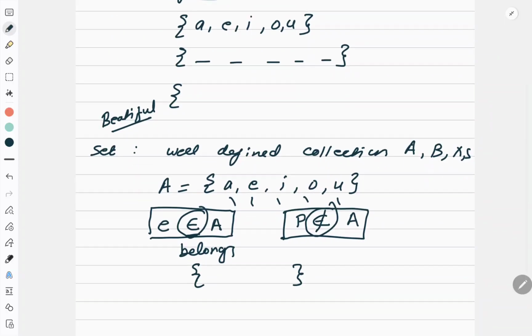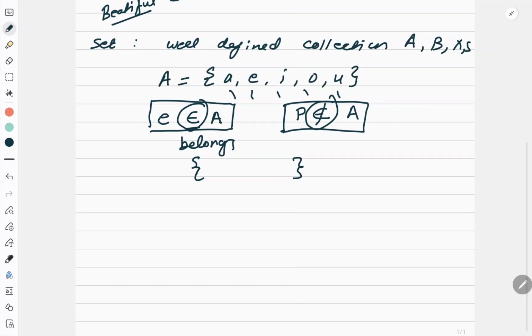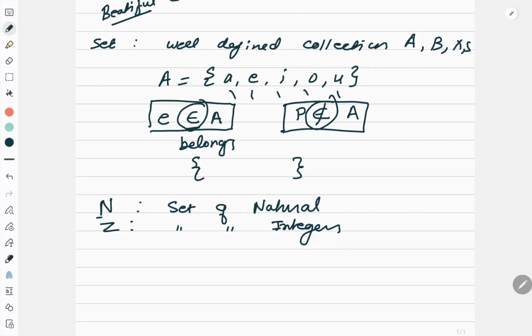Correct? So what are your well-known sets? Tell me what is N. In mathematics, this N is the set of natural numbers. Whenever I use this capital N, it is the set of natural numbers. Z is the set of integers. Z plus is the set of positive integers.